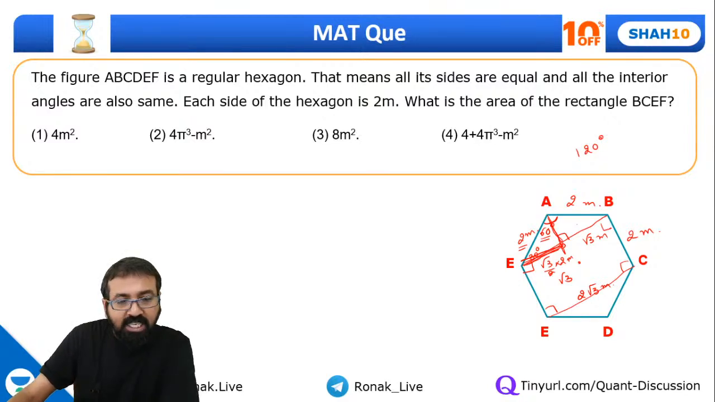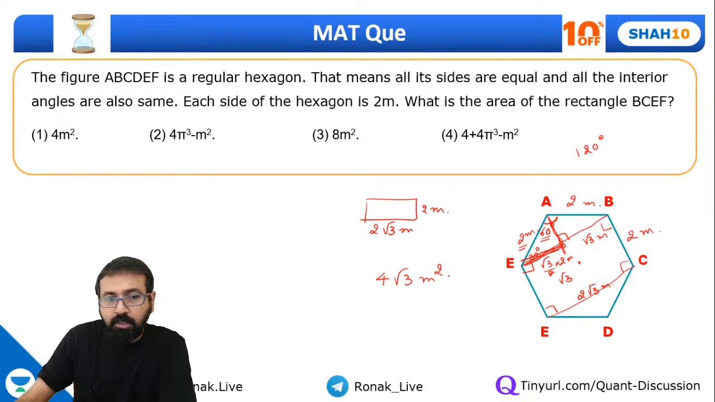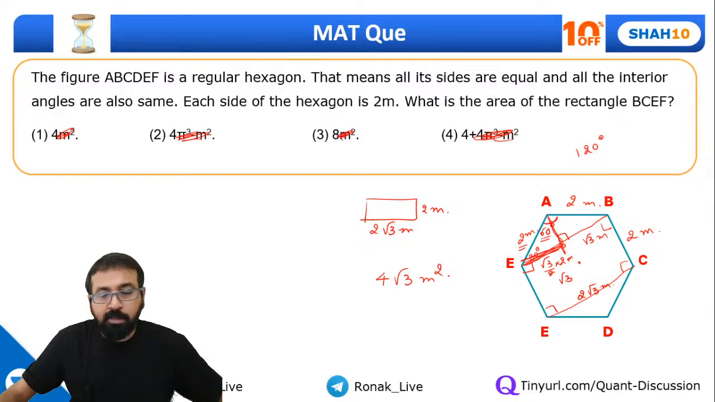So now the area of the rectangle is this 2 root 3 meter and this is 2 meter. So I'm sure now you can find out 4 root 3 meter square, right? It should be 4 root 3 meter square. Again, there is some issue with the options. I don't know. Guys, it's 4 root 3 meter square.